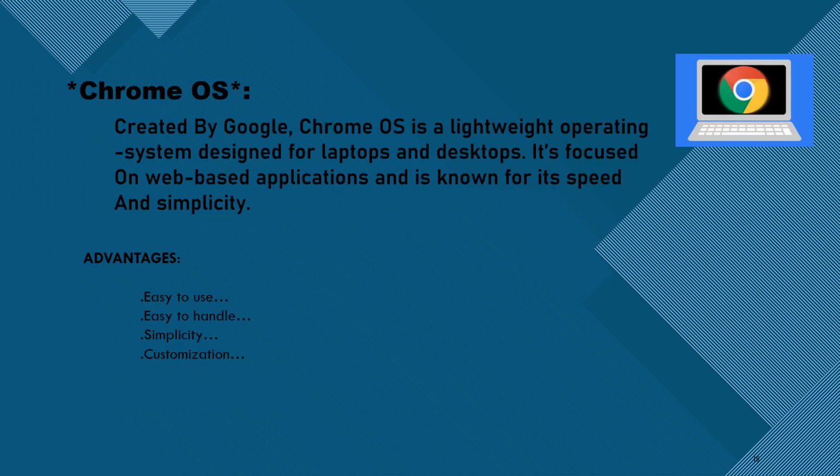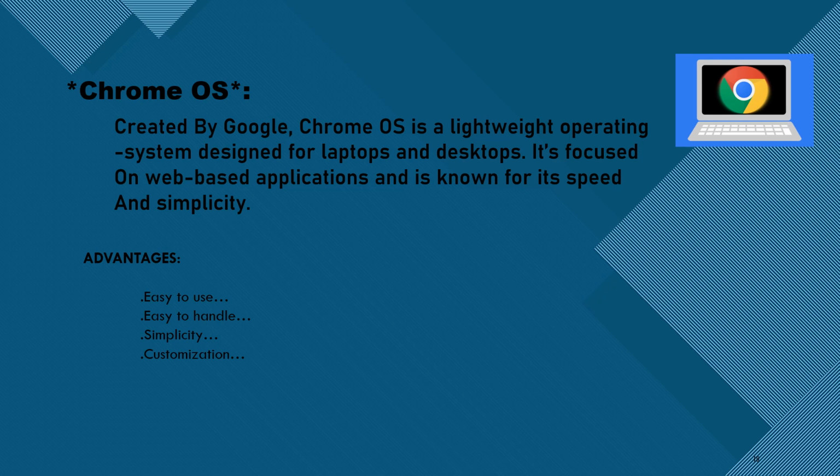Chrome OS, created by Google. Chrome OS is a lightweight operating system designed for laptops and desktops. It's focused on web-based applications and is known for its speed and simplicity. All Chromium OS and Chrome OS versions support progressive web applications as well as web browser extensions. Chrome OS from 2016 onwards can also run Android